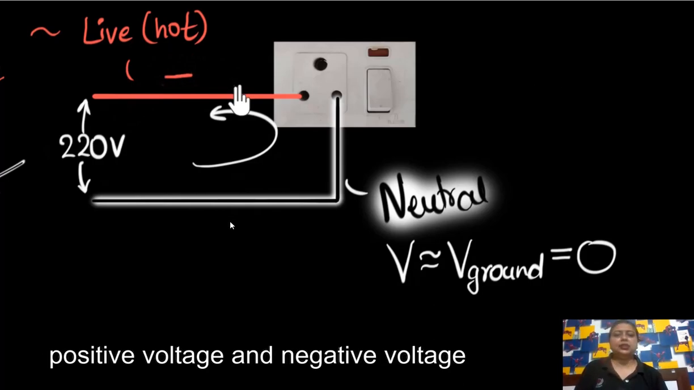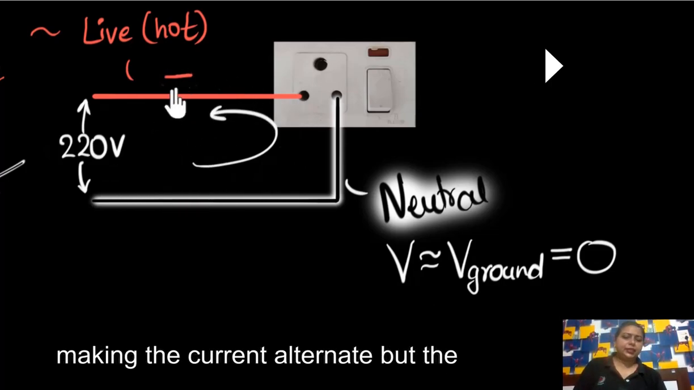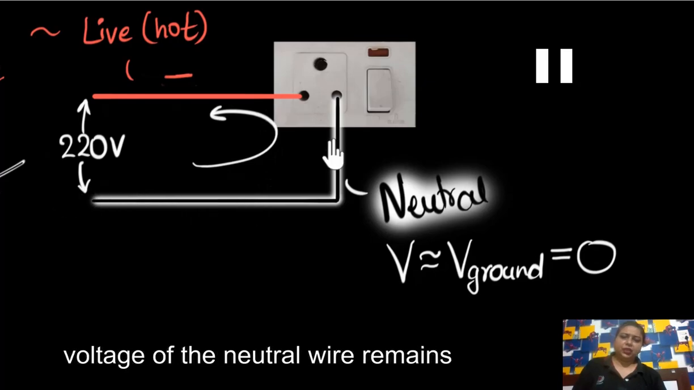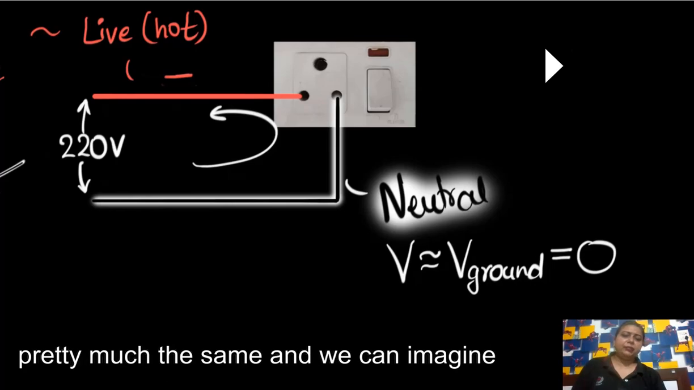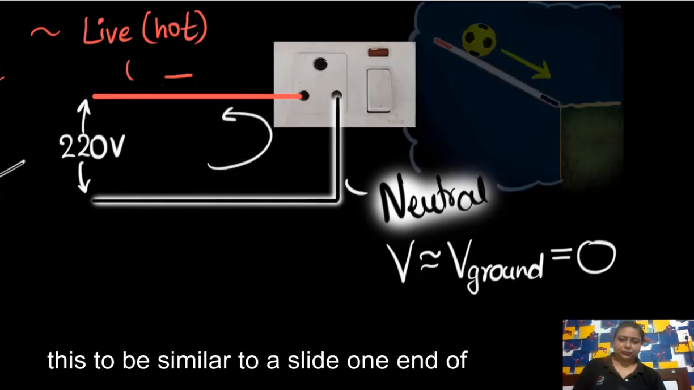Is it clear? Again I repeat, here voltage is 0 and this wire's voltage is 220 volt, और इनका जो ये है अल्टरनेटिंग करंट की वजह से पॉजिटिव नेगेटिव वोल्टेज के बीच में इनका जो करंट है वो स्विंग करेगा, making the current alternate. But the voltage of the neutral wire remains pretty much the same, and we can imagine this to be similar to a slide one end.